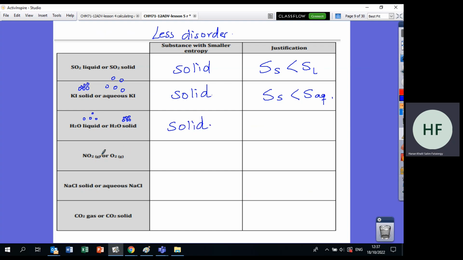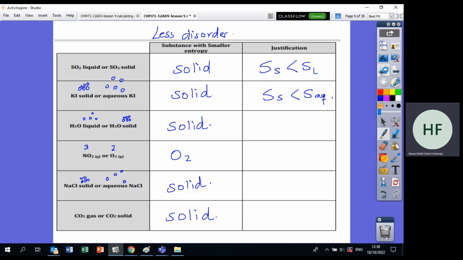And NO2 gas or O2 gas? Notice here that both of them are gas particles. So we have to check which one is smaller and which one is larger. This one is made of 1 nitrogen, 2 oxygen, so this is 3 atoms. O2 is made of 2 atoms. So who makes less randomness? O2. Okay, now solid NaCl or aqueous? طبعا in solid they cannot move. In aqueous they swim in water. So what do we choose? We choose the solid. Okay, CO2 gas or CO2 solid, who moves less? Solid.